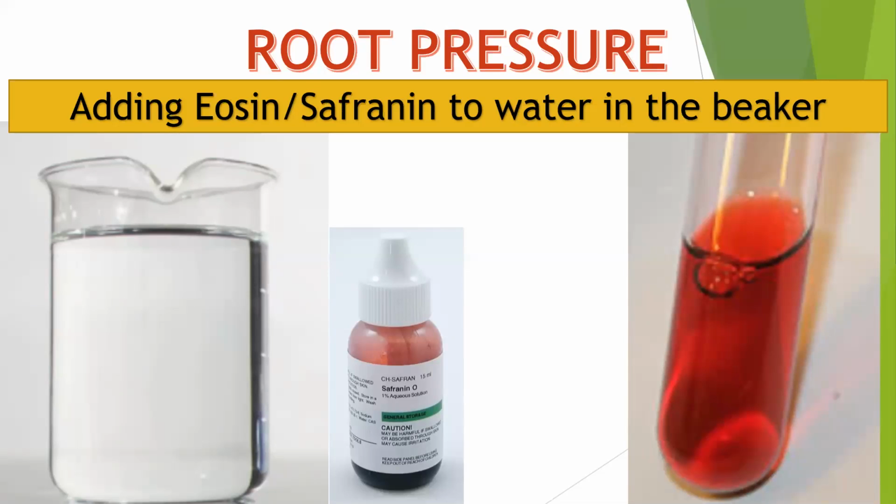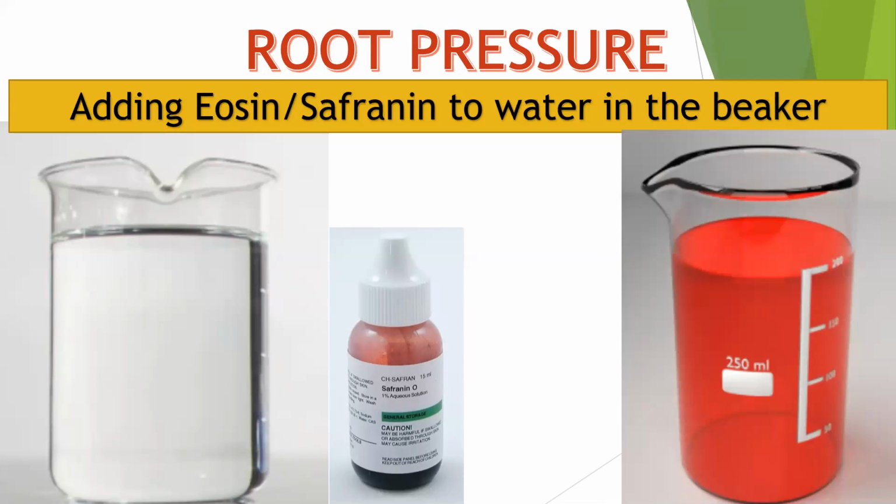So what will happen at the end? The beaker's transparent water will become red to orangish in color, based on how much dye we are taking, or the concentration of the dye. So now the beaker would look like this. It has a complete 200 ml of red color water. We are going to place this beaker beneath the plant which we have clamped to a stand.